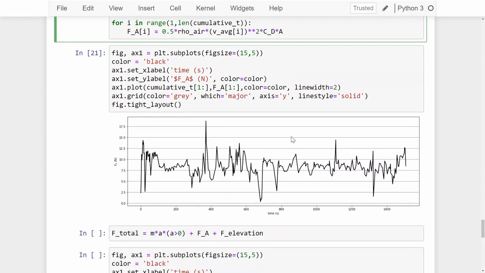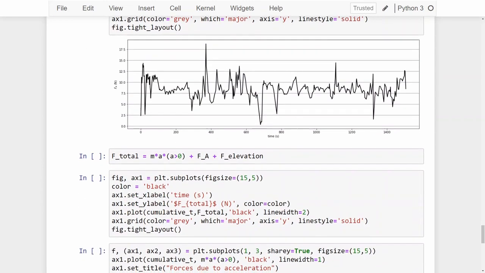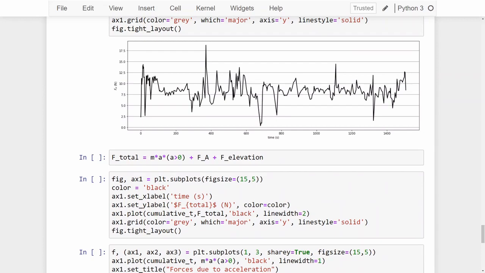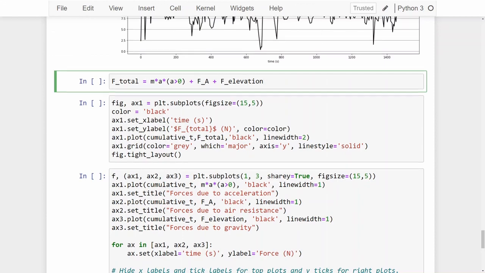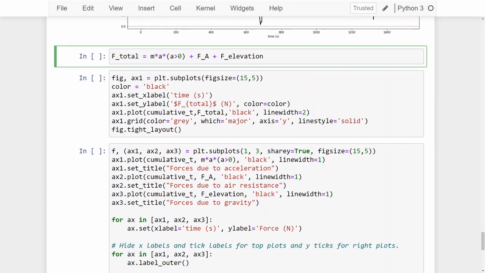So if you start getting really fit and you start running faster, that is a bit of a negative, because the fact that you're running faster will cause the forces due to air resistance to become bigger as well. So it's sort of a losing battle in a sense, but exercise is good. So now that we've calculated our air resistance and our forces due to elevation, we can calculate the total forces that we need to overcome.